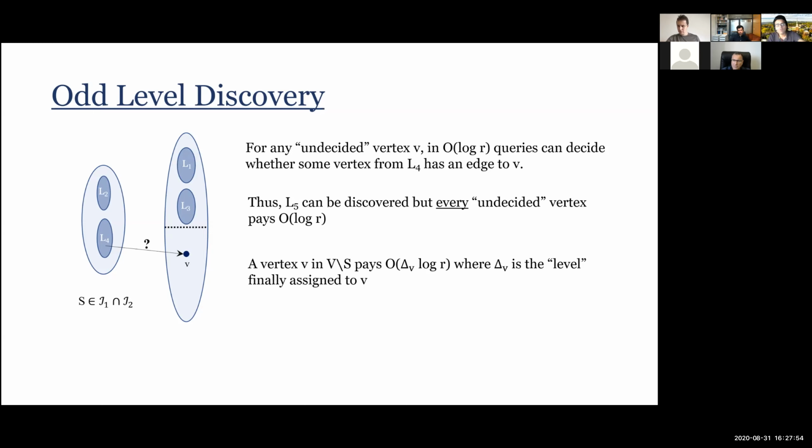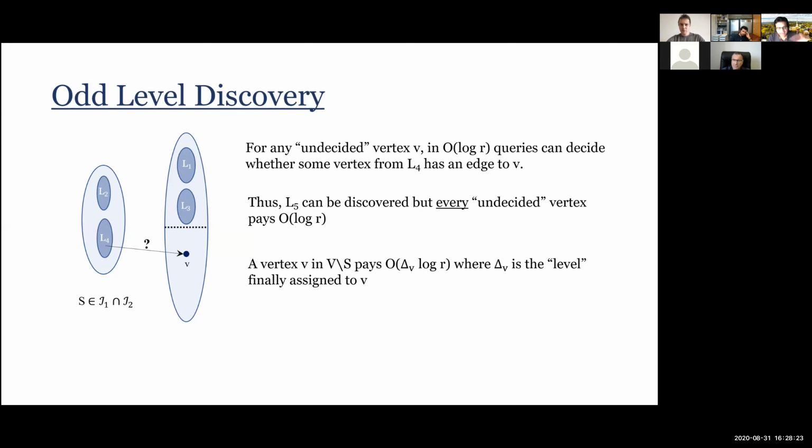Vertices that are in L1, which are found in the first step itself, are never asked this question again. But the vertices that will be in L19 will be asked, 19 by 2 times, whether you are my neighbor, whether you're my neighbor, and so on. Okay, so delta v potentially is large, and this does not give us what we need. We would like to have this order log r on its own.